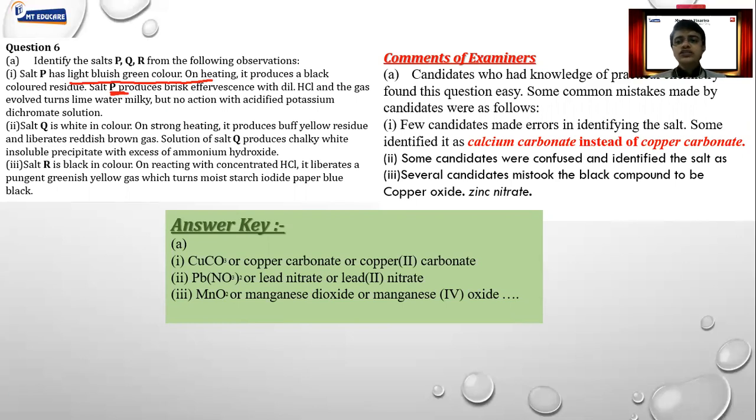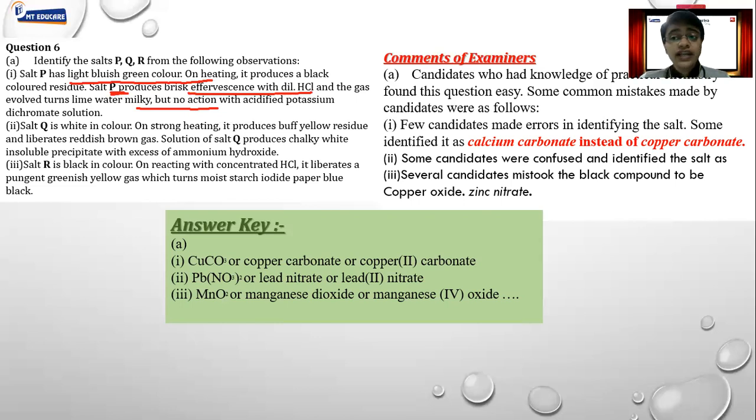It is as good as when we play dumb charades and we say it is a 4 word, 3 word, 2 word. Here we have to do the same work. We have to first identify the anion or cation, and then put those two, cation and anion, together. So here, for the anion, we could identify that brisk effervescence is formed, it turns lime water milky and has no effect on acidified potassium dichromate.